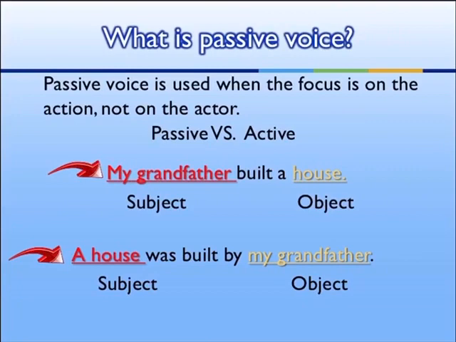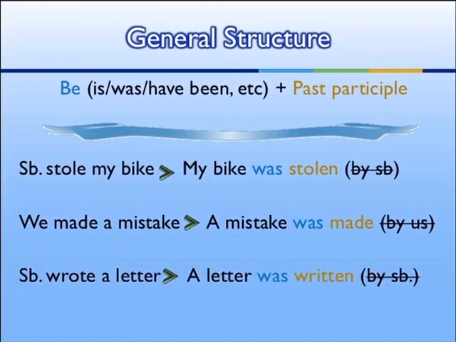Passive is for inactive. My grandfather builds a house. Subject is my grandfather and object is a house. Here we make an inversion. A house was built by my grandfather. The subject becomes the house and the object becomes my grandfather. General structure: be (is, was, have been) plus past participle.